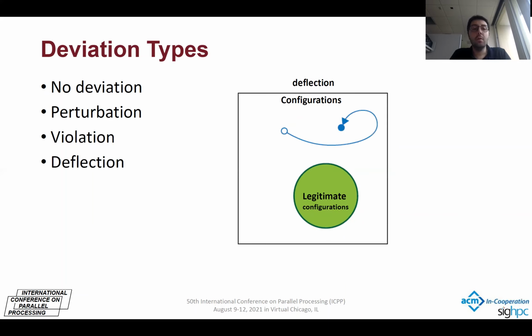And the final type, which is very crucial, is the deflection. The deflection means that we will have violation, we will have perturbation. Besides, some of the agents may execute unauthorized actions during convergence. So instead of the system becoming closer to the legitimate configuration, it may deflect and may stop in another illegitimate configuration because of the violations.